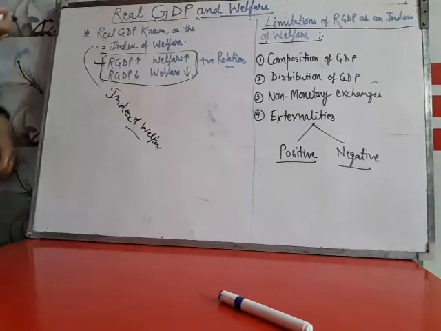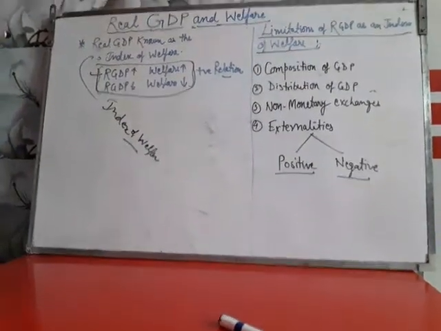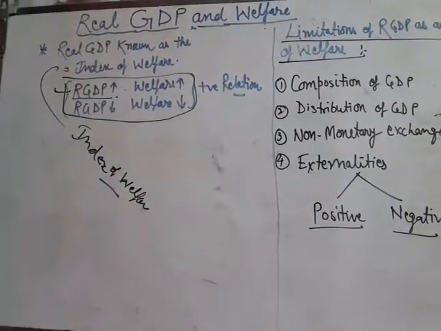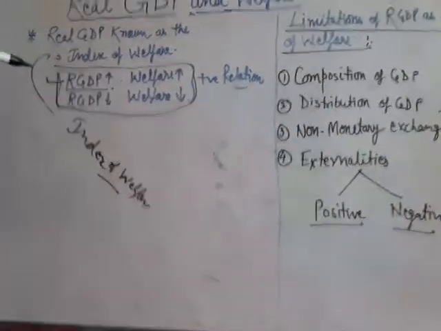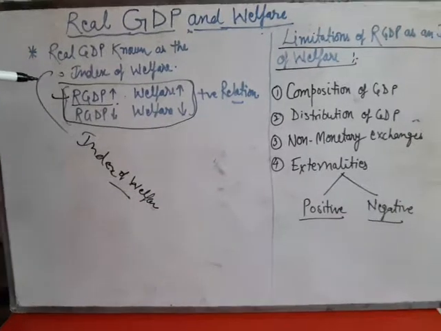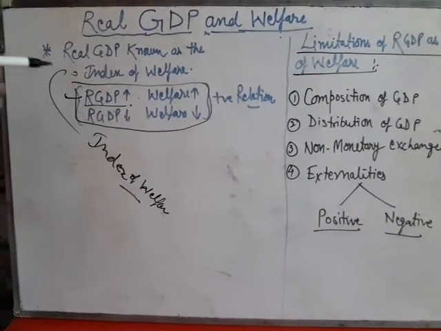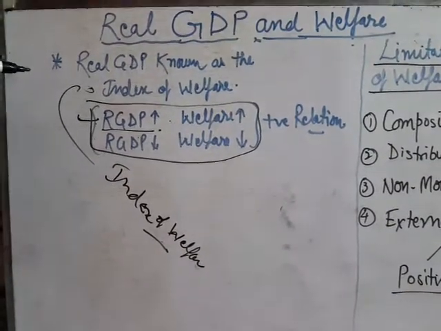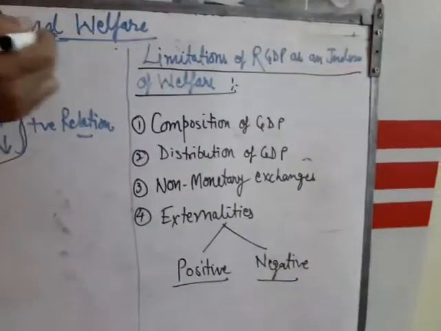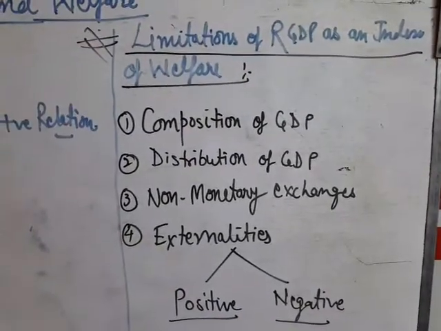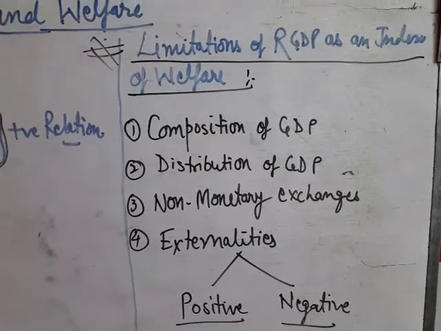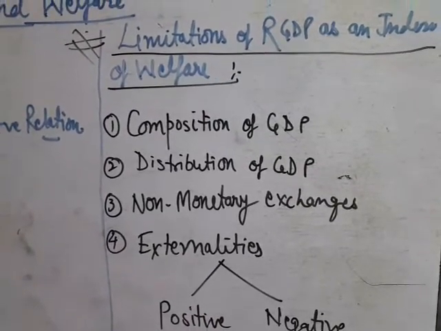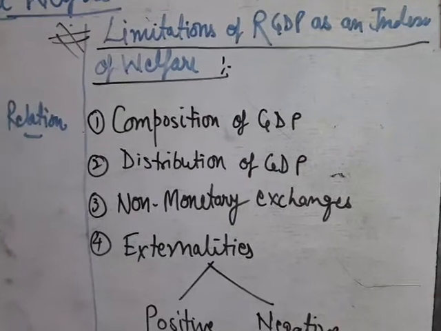But there are some certain conditions where this generalization between real GDP and welfare is not applicable. There are some conditions where the increase or decrease in real GDP does not give the actual condition of the welfare of the economy. These are known as the limitations of real GDP as an index of welfare. So there are four limitations in which the real GDP does not give the actual picture of the welfare of the country. Number one is composition of GDP.